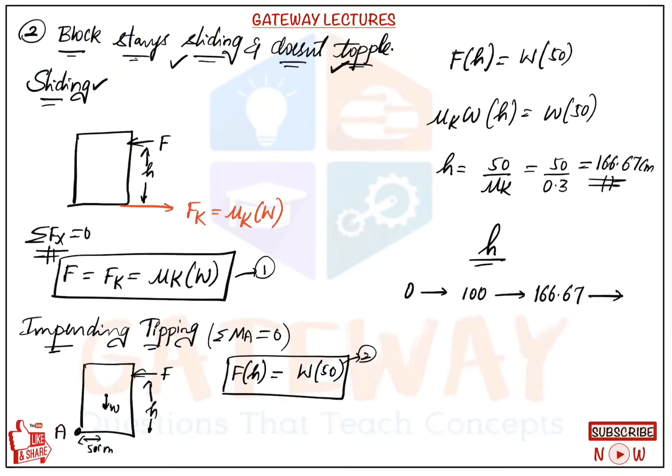So from 0 to 100 the block stays at rest and it doesn't topple.